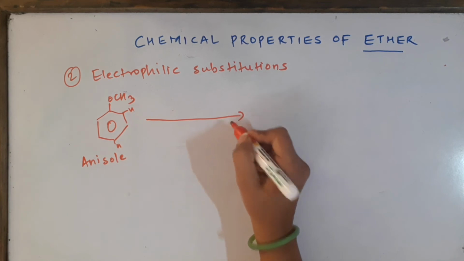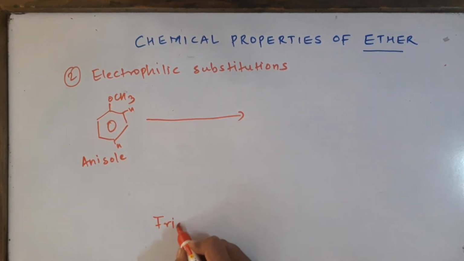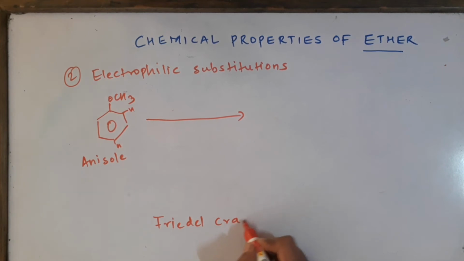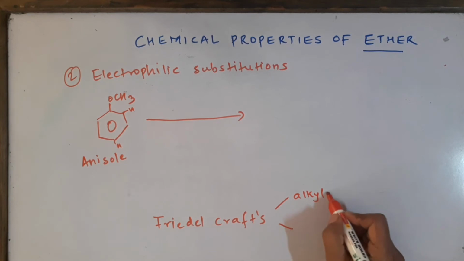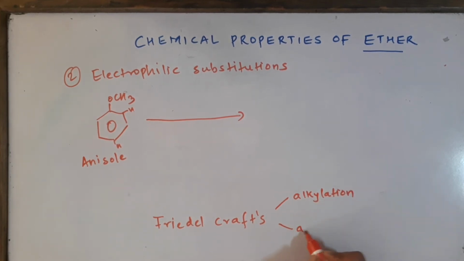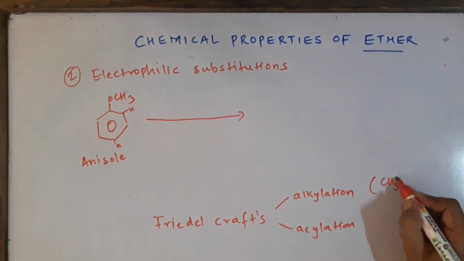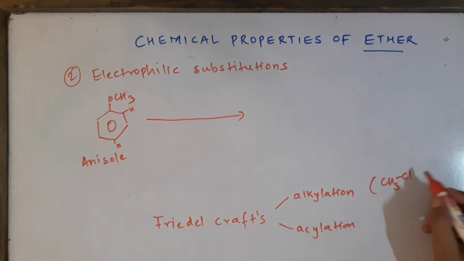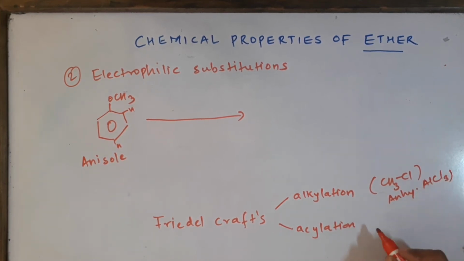The second reaction will be Friedel-Crafts reaction, which we all are aware of. It's a very simple thing, simple reaction. Friedel-Crafts reactions are of two types, alkylation reaction and acylation reaction. What do we use in alkylation reaction? Yes, so we use CH3Cl in the alkylation, and also we are using sometimes catalysts like anhydrous aluminium chloride. Similarly for acylation, we are going to use acyl chloride, that is CH3COCl, and the same catalyst anhydrous aluminium chloride.